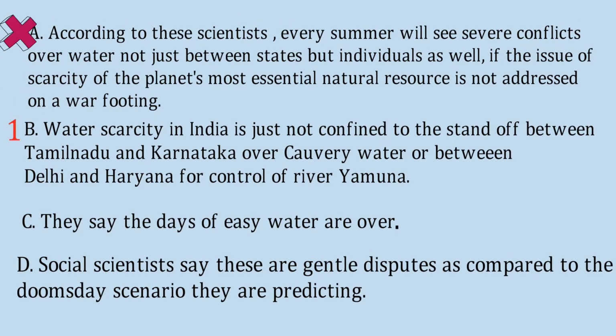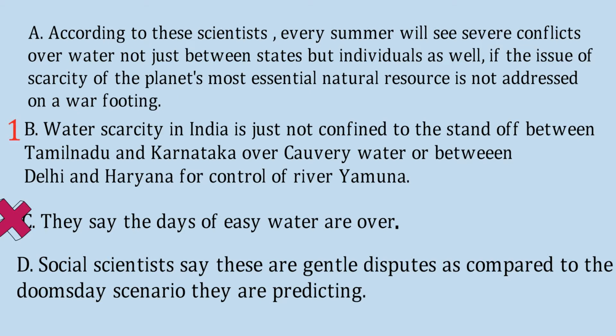Similarly, option C says that the days of easy water are over, but who are they? In the first sentence we didn't refer to any people, so option C cannot be there. Then comes option D: social scientists say these are gentle disputes, okay, as compared to the doomsday scenario they are predicting.